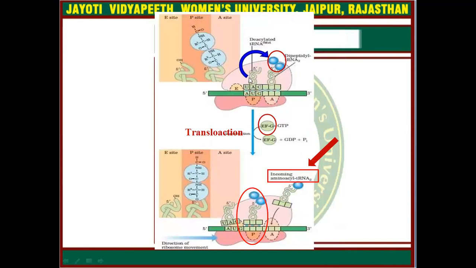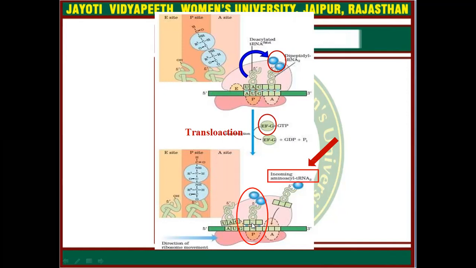This tRNA is basically deacylated tRNA, and now elongation factor G with GTP will enter, and GTP will hydrolyze into GDP, and the elongation factor will also release. This helps with the translocation process, which means the second amino acid and first amino acid complex along with the second tRNA will shift from the A site to the P site, and this messenger RNA will also shift